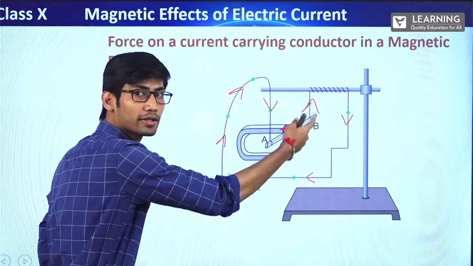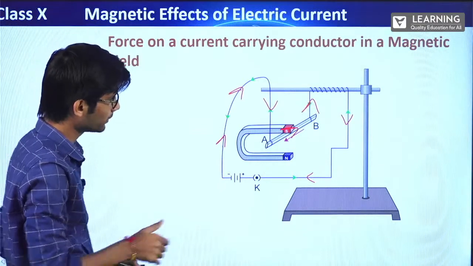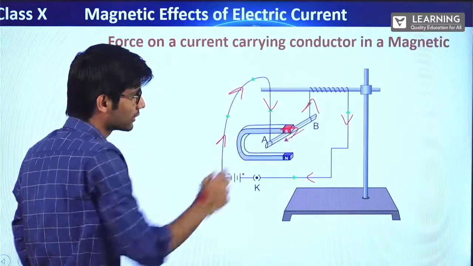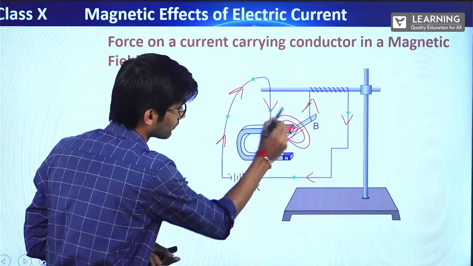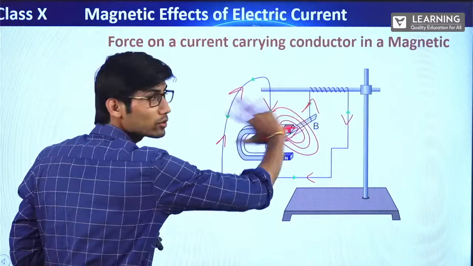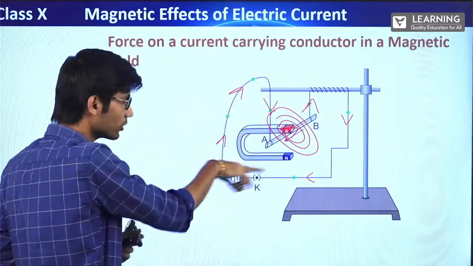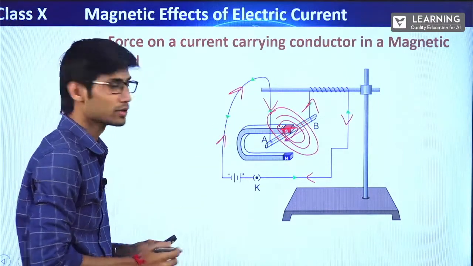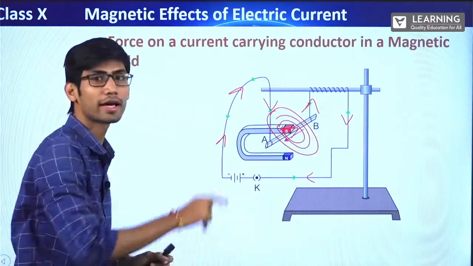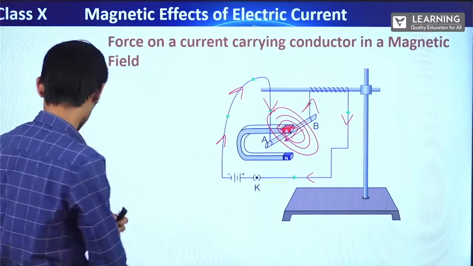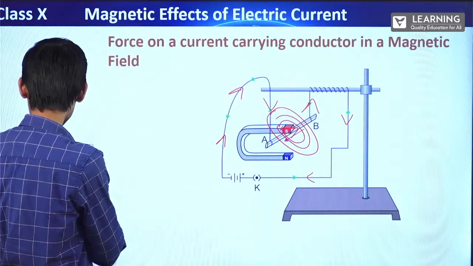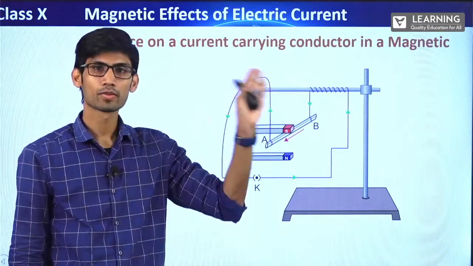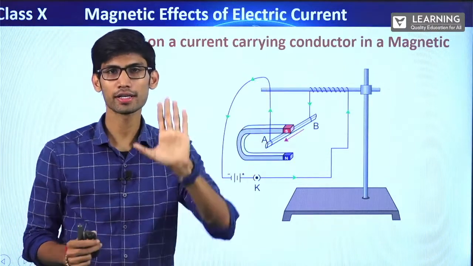And when the current is like this, the magnetic field produced will be, remember the right hand thumb rule? This is in the direction of current like this. Earlier the current was like this, so it was in this direction. Right now it is in this direction. Clear? Clockwise it is. Fine. So now when the current is reversed, the direction of force will also be reversed, because the magnetic field produced by this current carrying conductor is also reversed. Got it?